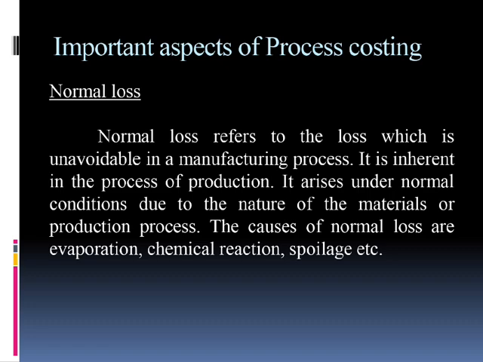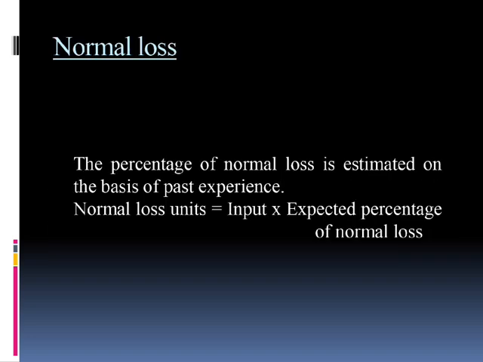First one, normal loss. Normal loss refers to the loss which is unavoidable in a manufacturing process. It is inherent in the process of production. It arises under normal conditions due to the nature of materials or production process. The causes of normal loss are evaporation, chemical reaction, spoilage, etc. The percentage of normal loss is estimated on the basis of past experience.